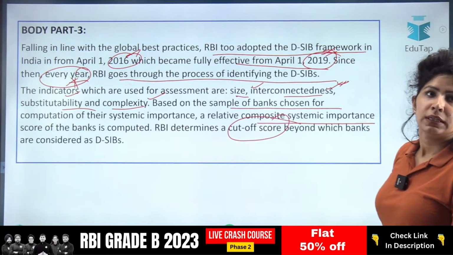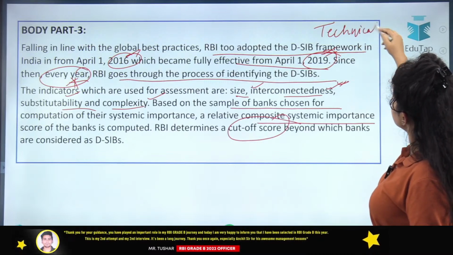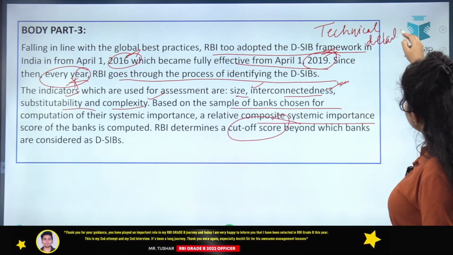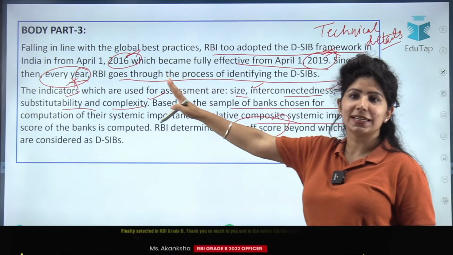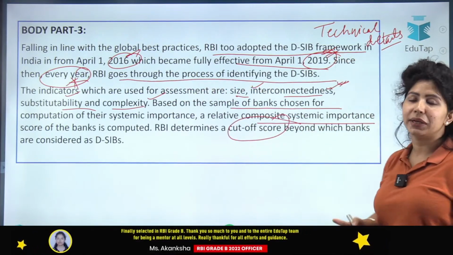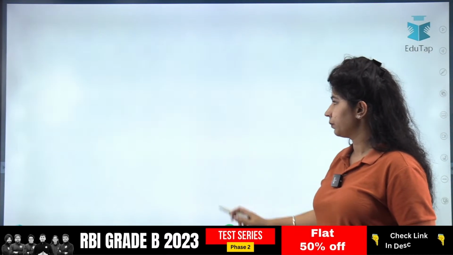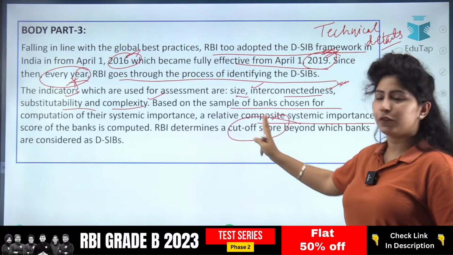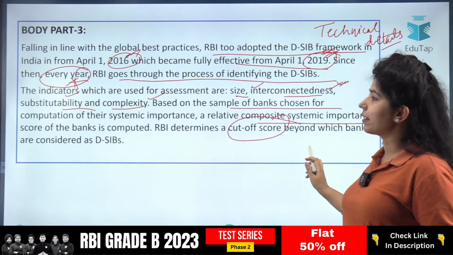Alright, Khushbu. So now we are coming to technical details which you already have studied for your objective part. I think apart from this date of 2016 and this 2019, there is nothing new here. So yes, we've talked about the technical details. Now we'll talk about the real technical details.